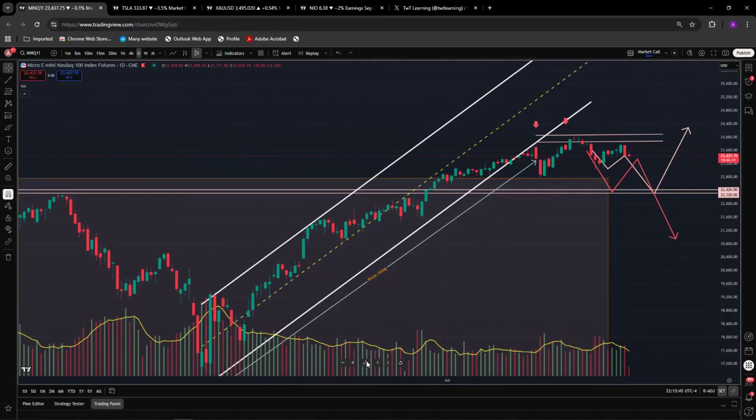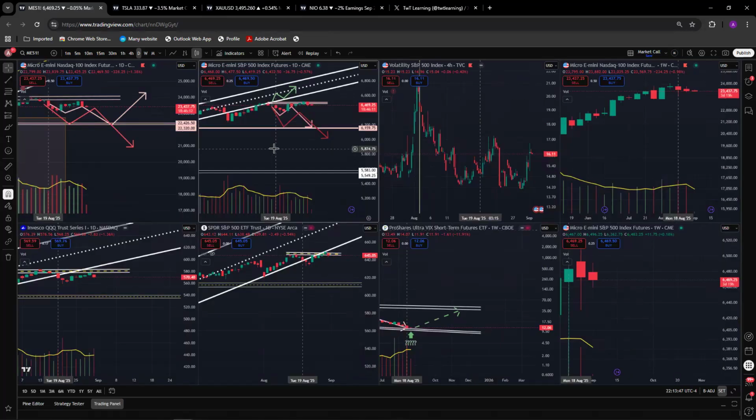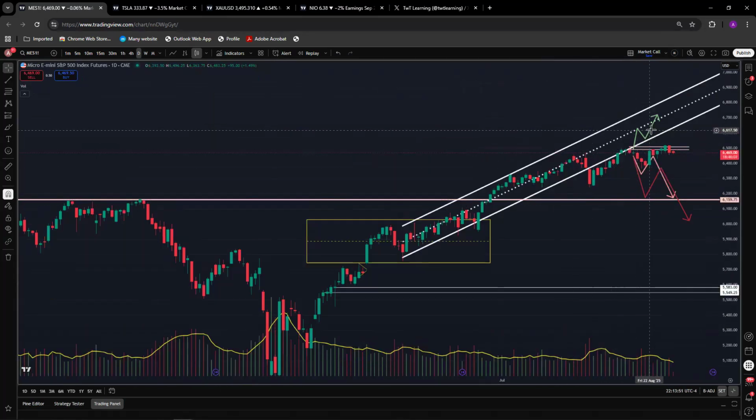Let's look at MES, which is the S&P futures. So MES, I think the one in the pink line is the ideal scenario. We have seen a dip, we have seen a pullback. Now I'm expecting it down to retest the previous all-time high, but it will not be very smooth and in a straight line. It will take some time to go down. Let's see how it works.